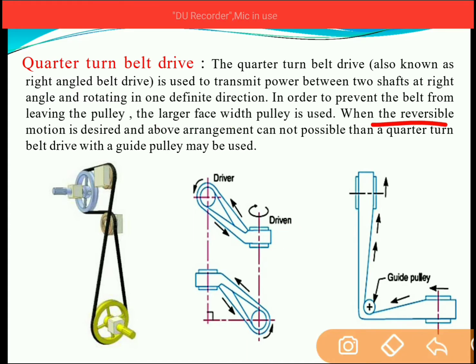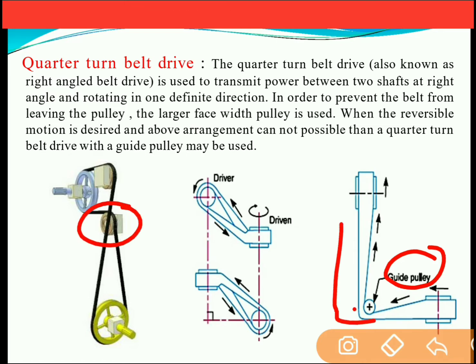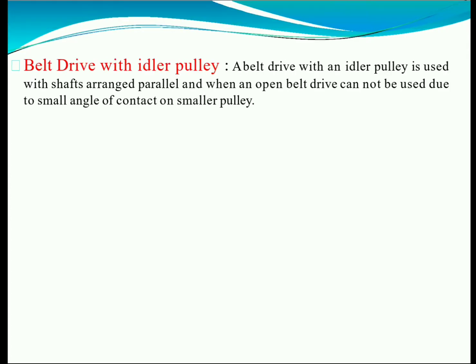However, when reversible motion is desired, the above arrangement can't be possible. So in case of quarter-turn belt drive, a guide pulley may be used. Guide pulley is a pulley which guides the belt. Over here you can see the guide pulley in these figures. So guide pulley is used to guide the belt from the driving shaft to the driven shaft, and it also prevents the slippage of the belt from the pulley. So guide pulley is used to guide the belt and also to prevent the slippage of the belt from the pulley. Next, belt drive with the idler pulley.